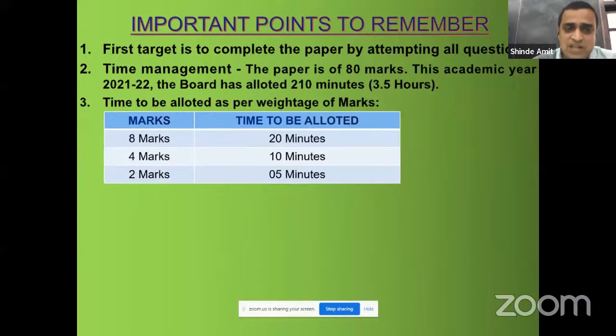As far as the 8 marks question is concerned, that is the last question, answer in detail, you can allot 20 minutes. Now this is the standard time. Standard time in the sense, for an 80 marks paper when 3 hours was given by the board. For earlier exams, we used to allot 20 minutes for writing that question. But for this year, since an extra half an hour is given to you, you can add an extra 5 minutes to write that answer in detail question.